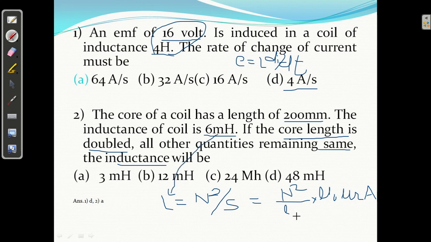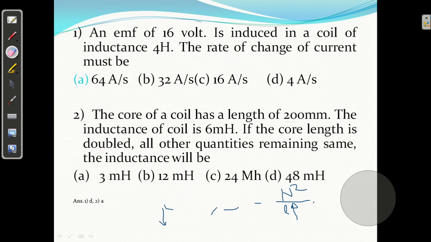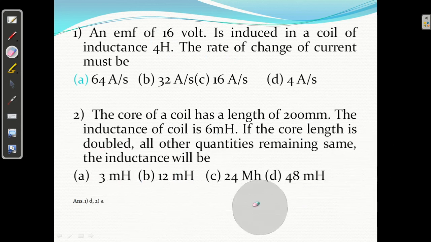Core length is being doubled. If you increase the core length and other quantities are the same, you are not changing the number of turns, mu 0 mu r A, so obviously inductance will be half. That is the answer, 3 millihenry. It was 6 earlier, now it will be 3. Why? If we double the length, L will be 1/2. Clear? So this is the concept we have. Okay.